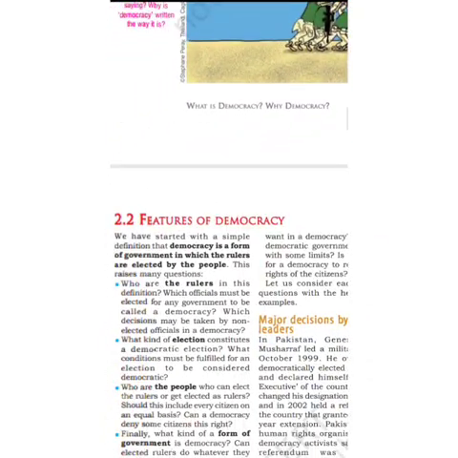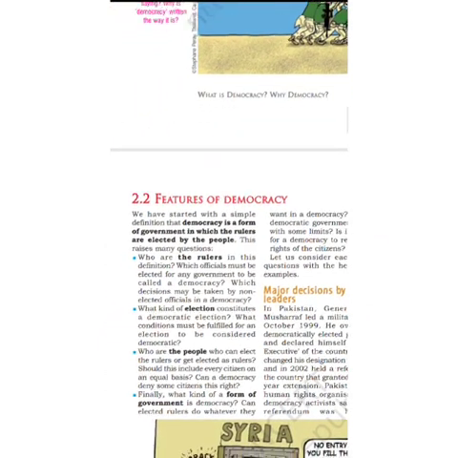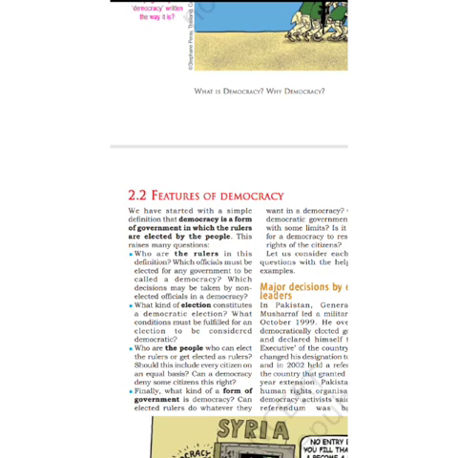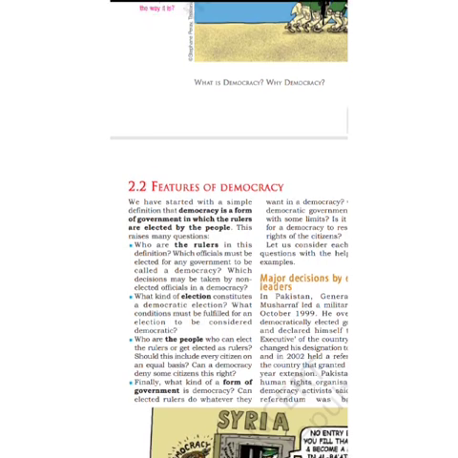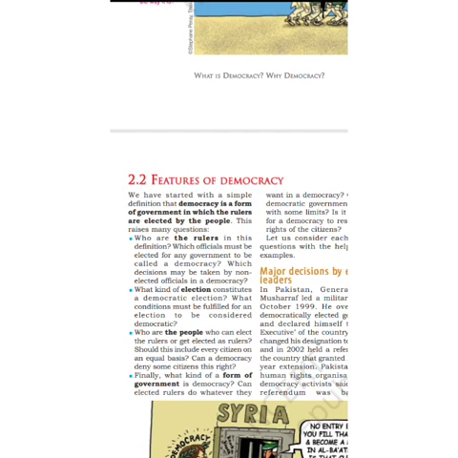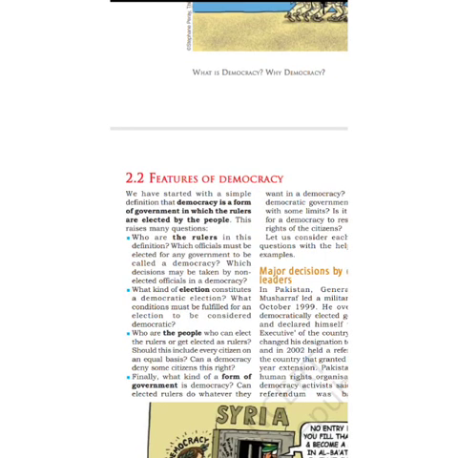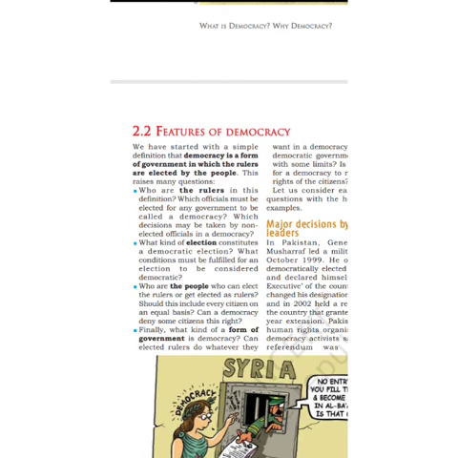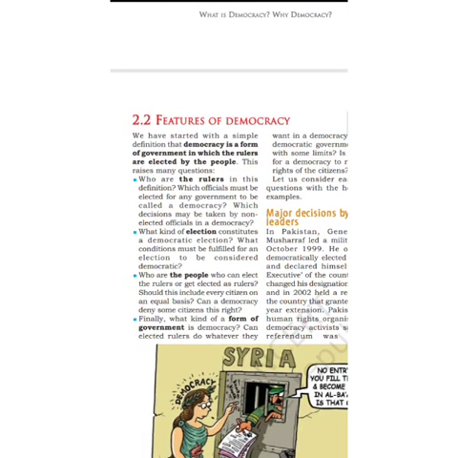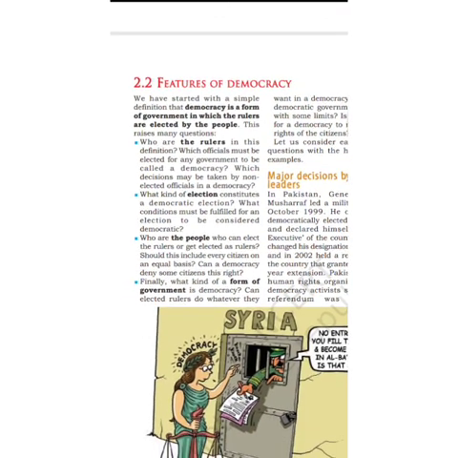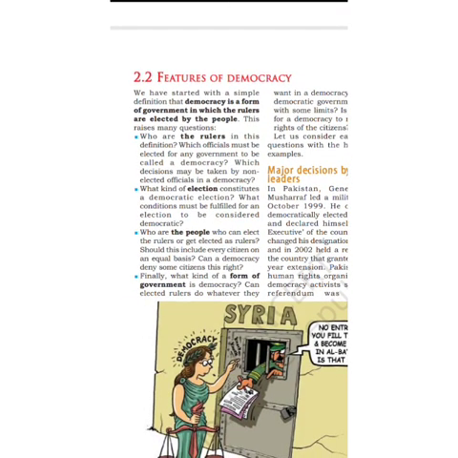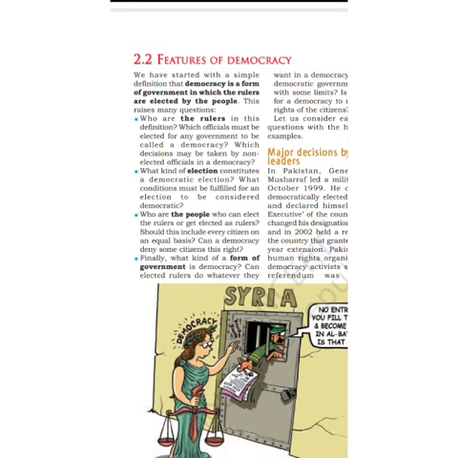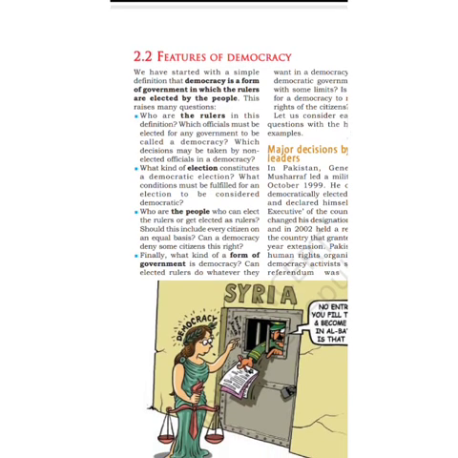So come to the next point, the features of democracy. Like we started with the simple definition: democracy is a form of government in which the rulers are elected by the people. But the simple definition of democracy gives rise to various kinds of questions. What type of questions? Who are the rulers in this definition, what kind of election constitutes a democratic election, and who are the people who can elect the rulers or get elected as rulers.